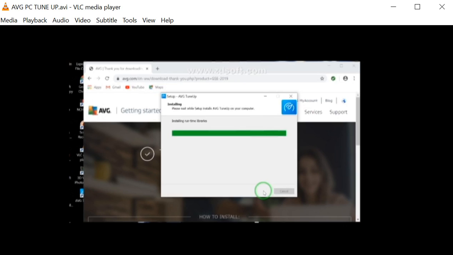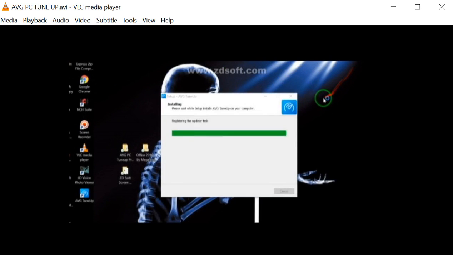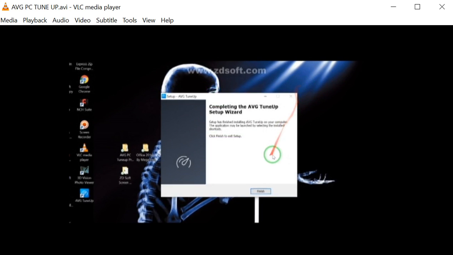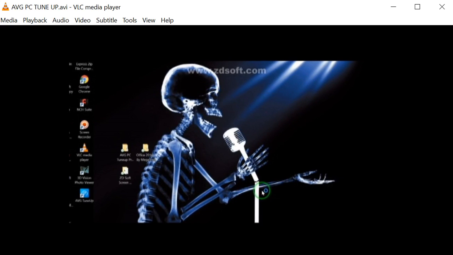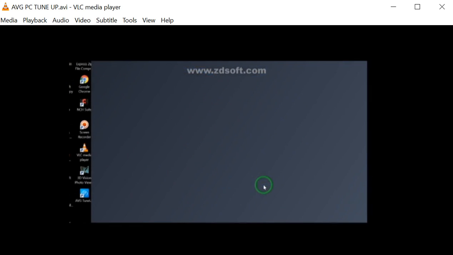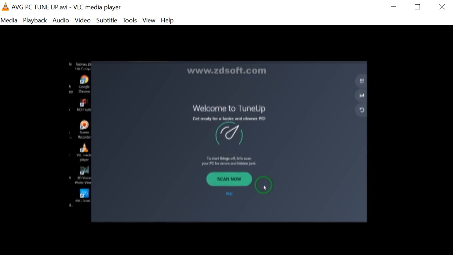It's almost done. Installation is almost done. Then you should receive a welcome screen. This time I'll exit the internet because we are installing the AVG. Let me just move that out of the way. And there you get finish. So the installation is finished, and it's supposed to launch automatically. So it is launching there at this point in time. And it says welcome to Tune Up.